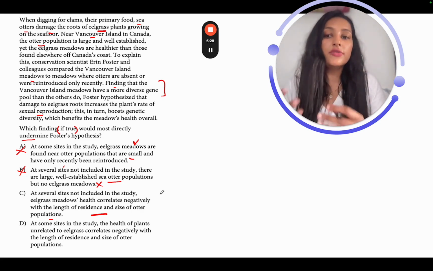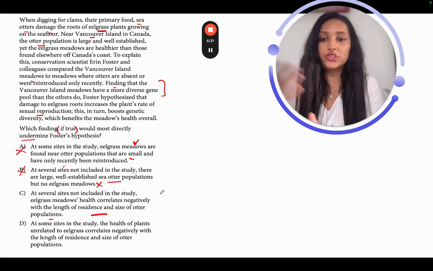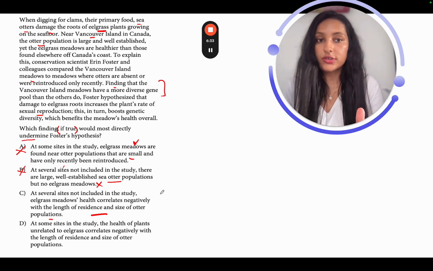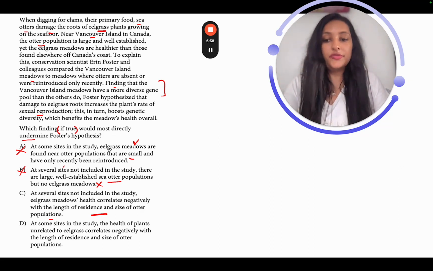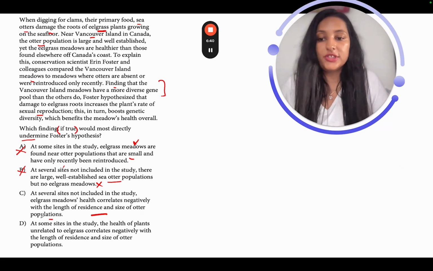So this is kind of telling me something's wrong with this hypothesis created by Foster, right? So this is definitely undermining his hypothesis. I'm going to keep it for now, and let's go ahead and see what happens in D.